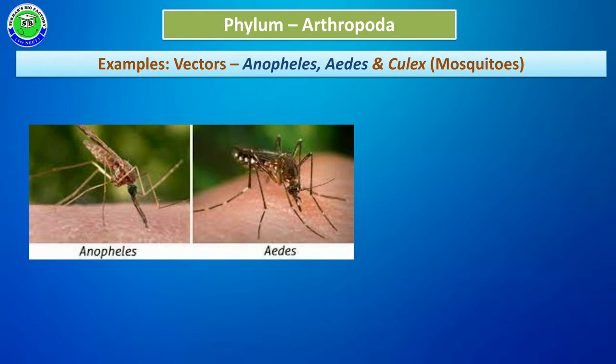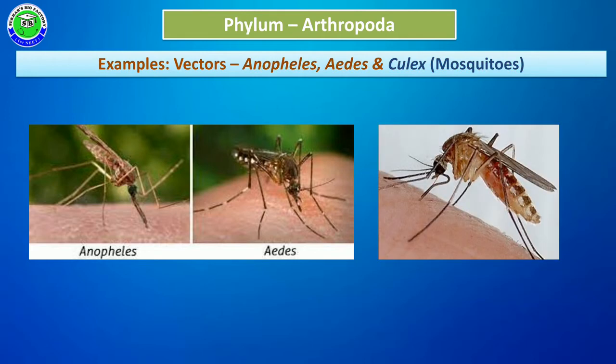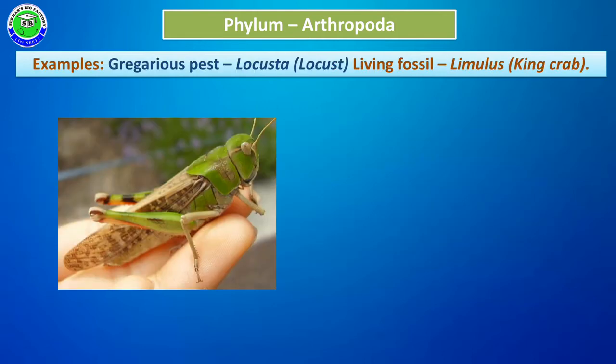Aedes can transfer some viral diseases like Japanese encephalitis. And Culex is one more insect belonging to arthropoda. It's a mosquito. It transmits chikungunya from one person to another, and these members act as vectors for the transmission of diseases.